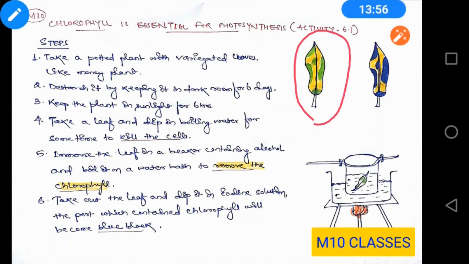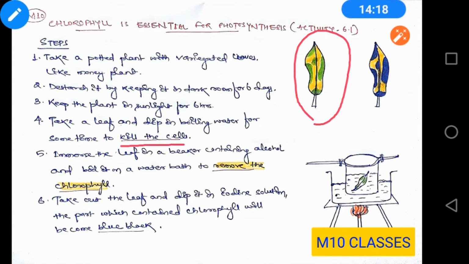Next, take it out and keep it in sunlight for approximately 4 to 6 hours. As you know, photosynthesis is a slow process, so in around 6 hours some starch will be formed inside the leaves.